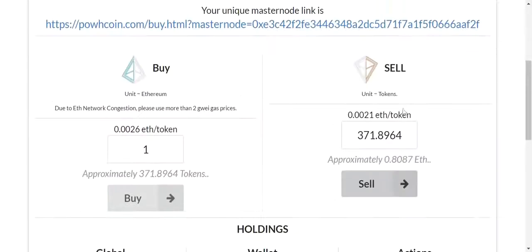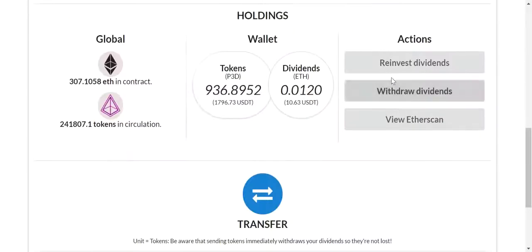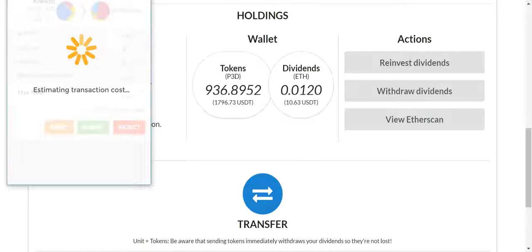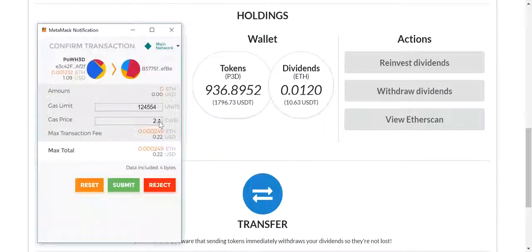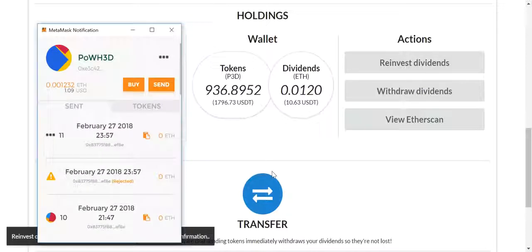I've been constantly reinvesting, and more so because the price here goes up. So basically, I want to get it cheaper. Let's do that right now. I want to reinvest my $10 worth. So it says 2 gwei. I always crank it up to 4, because if it's 2, it's just going to take forever. So right now that is a transaction happening on the Ethereum blockchain. Within about 2 minutes, you'll see this disappear, and then it'll appear over here as tokens.